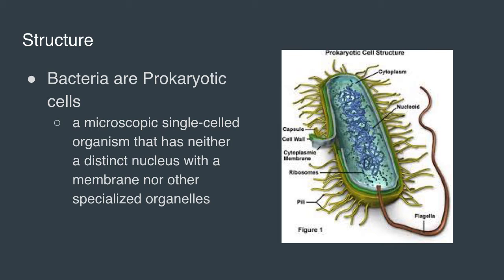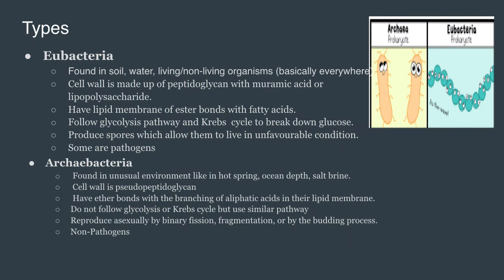Bacteria are prokaryotic cells, which are microscopic single-celled organisms that neither have a distinct nucleus with a membrane or other specialized organelles. There are two main types of bacteria, Eubacteria and Archaebacteria. Eubacteria are usually found basically everywhere, in places like soil, water, and living and non-living organisms, while Archaebacteria are found in